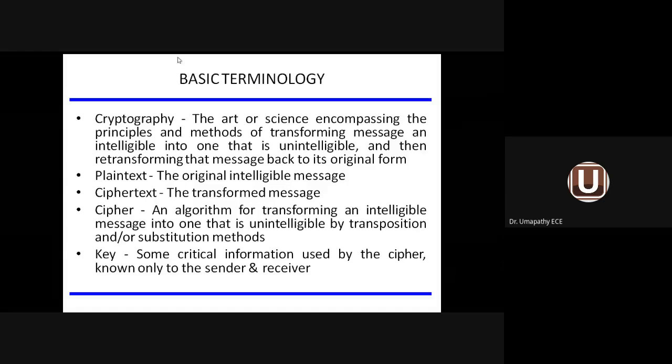So how do they define cryptography? It is nothing but an art or a science involving principles and methods of transforming a message. What message? Intelligible message. What do you mean by intelligible message? The message which can be read by everyone is called intelligible message. You are converting it to an unintelligible message. What do you mean by unintelligible message? A message which cannot be read by anyone, a message intended only for the receiver. Transforming the message back to its original form is called cryptography.